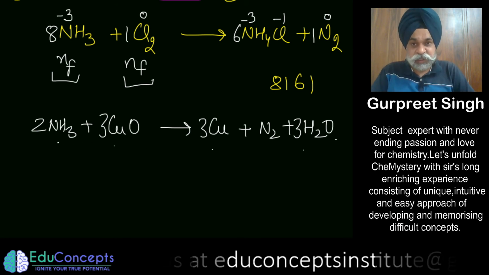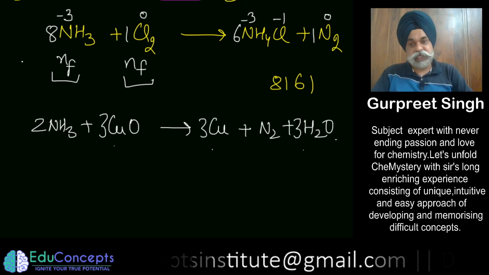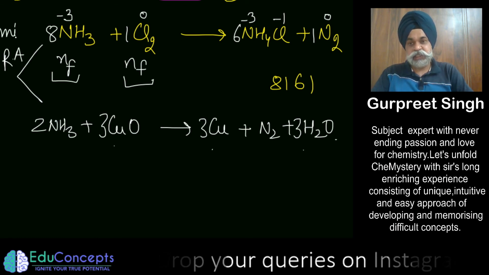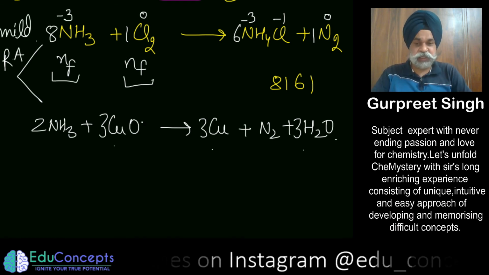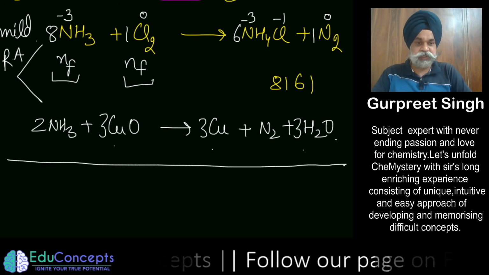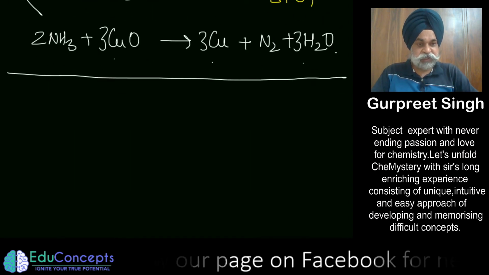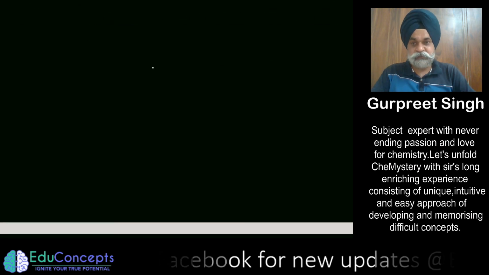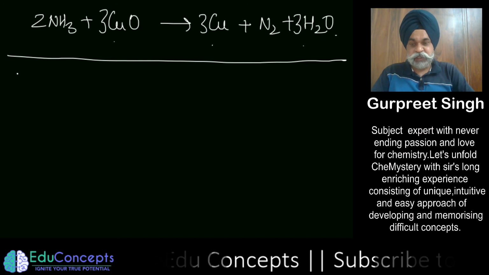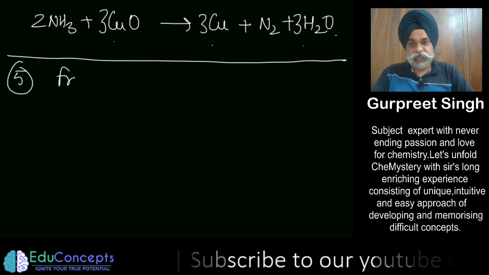तो ये एक तरीका हो सकता है जिसमें अमोनिया as a reducing agent, so as a mild reducing agent, it converts chlorine into halide and cupric oxide into copper. So this is the fourth method. Now comes the next method. Next method, you can refer to it, so this would be the fifth method, from hydrazine.